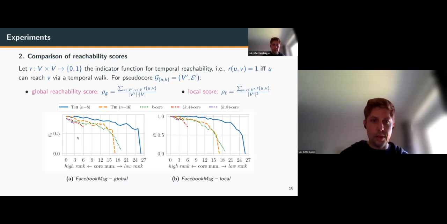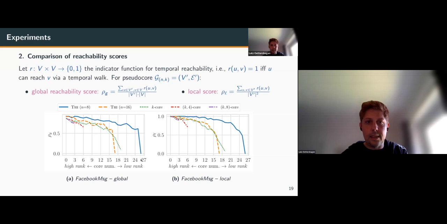So here you see the results. A higher value is what we are looking for. On the left is the global variant and on the right, the local variant. On the x-axis are the core numbers, where the high-ranked cores, or higher core numbers, are on the left, and low-rank core numbers go to the right.